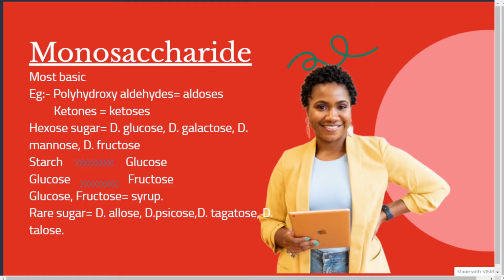Now there are some examples of rare sugars, like allose, psicose, decatose, and talose. These are examples of rare sugars, or rare monosaccharides, meaning they are not found much in most of the foods.